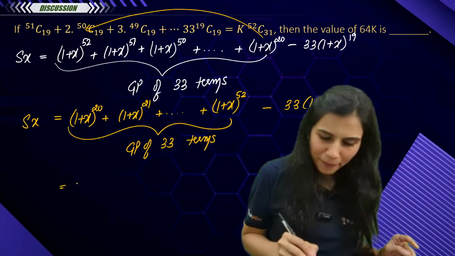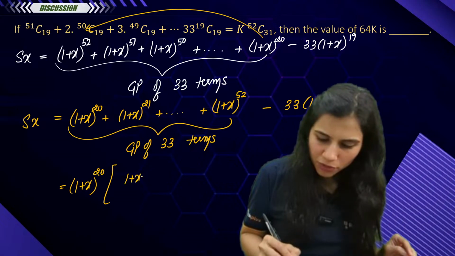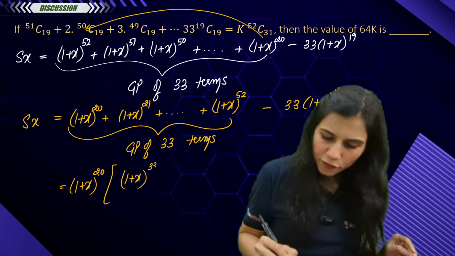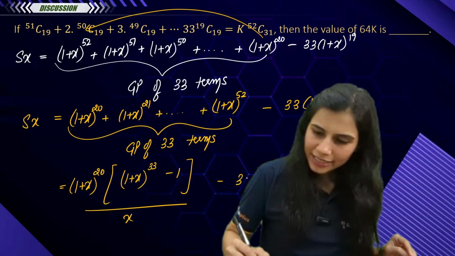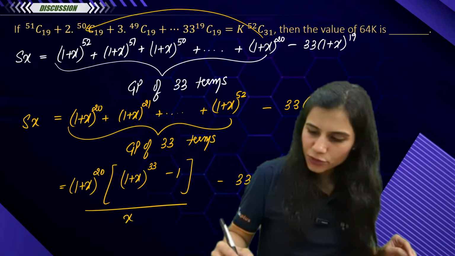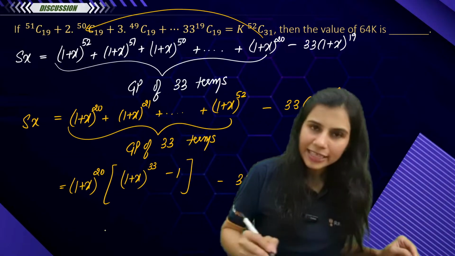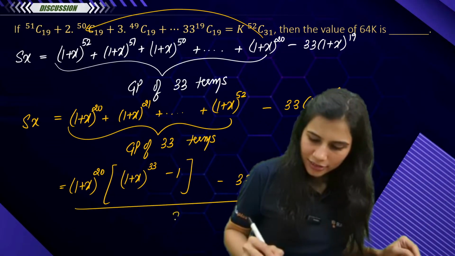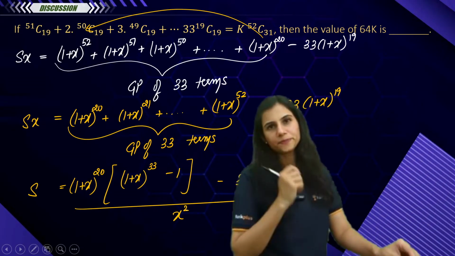How do you write the sum? A times common ratio to the power number of terms minus 1 upon common ratio minus 1, minus 33 times 1 plus x to the power 19. Take out the LCM, x gets multiplied here. And this is what you get. S into x, you get x squared.